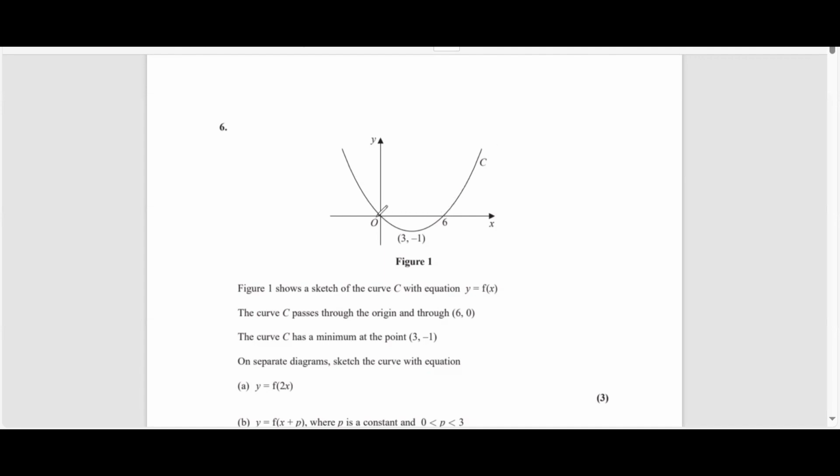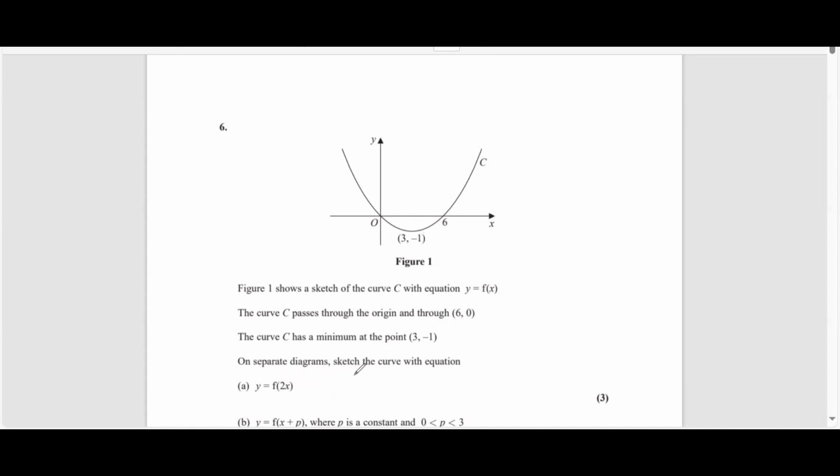The x-intercepts are 0 and 6. We have a minimum point at 3, -1. And the y-intercept, it passes through the y-axis at the origin, or basically 0. So the curve C passes through the origin and through 6, 0. The curve C has a minimum point at 3, -1.